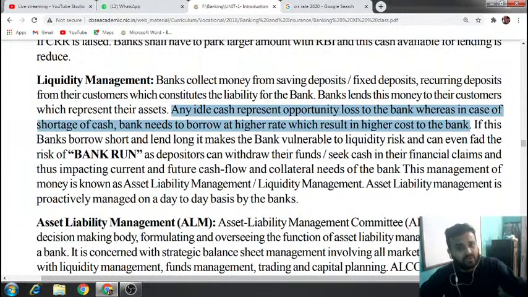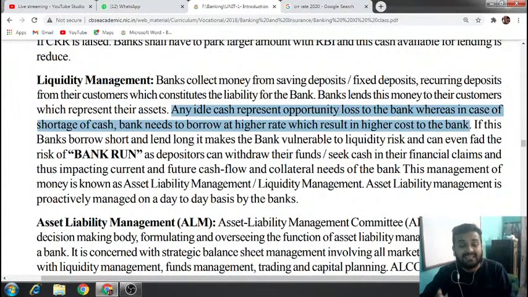Or else you will only get deposits and have to pay interest on them. That is not possible. You take deposits and you lend money and go for investment, then only will asset and liability be maintained. If any part of the cash is kept idle, not given as loan, the bank will suffer losses and the cost will increase.